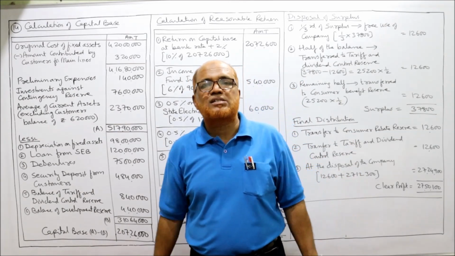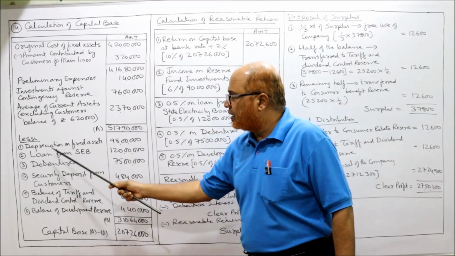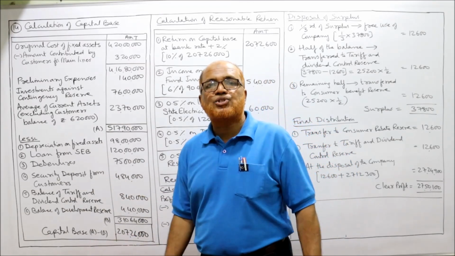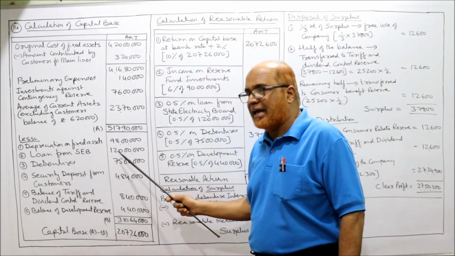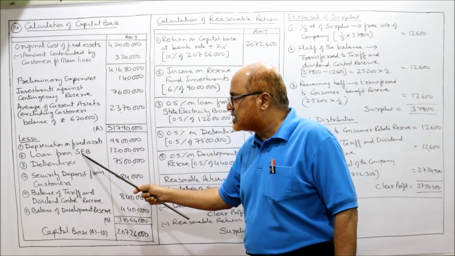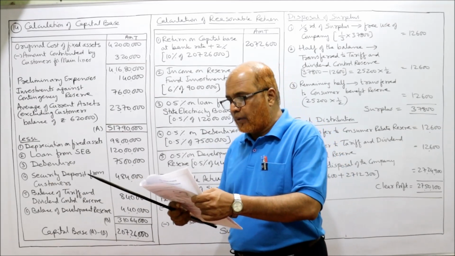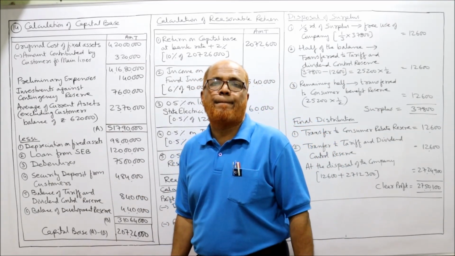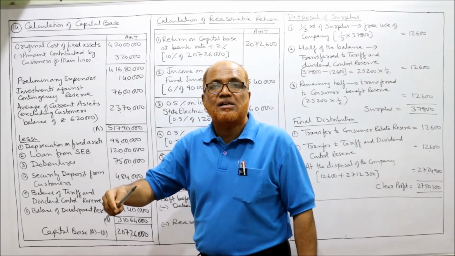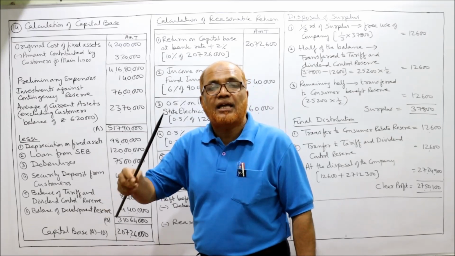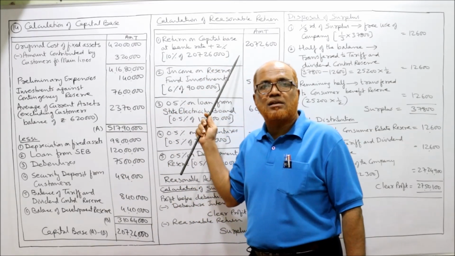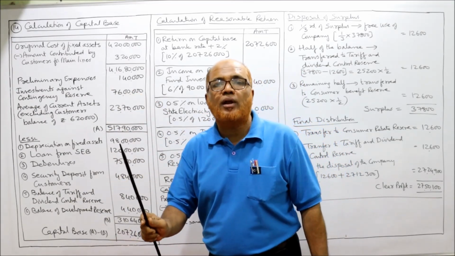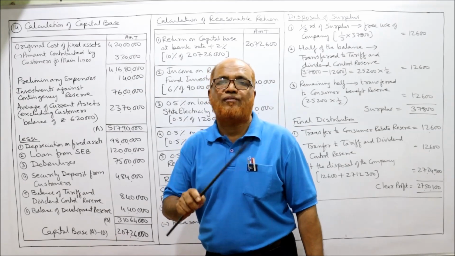Depreciation written off on fixed assets, a deduction item. Depreciation on fixed assets, 98 lakh. Then loan from electricity board, a deduction item. Loan from SEB, State Electricity Board, 1 crore 20 lakh. Then 6% investment of reserve fund. The income from reserve fund investment will be taken while calculating reasonable return, not now. While calculating capital base, we don't require return on reserve fund investment.